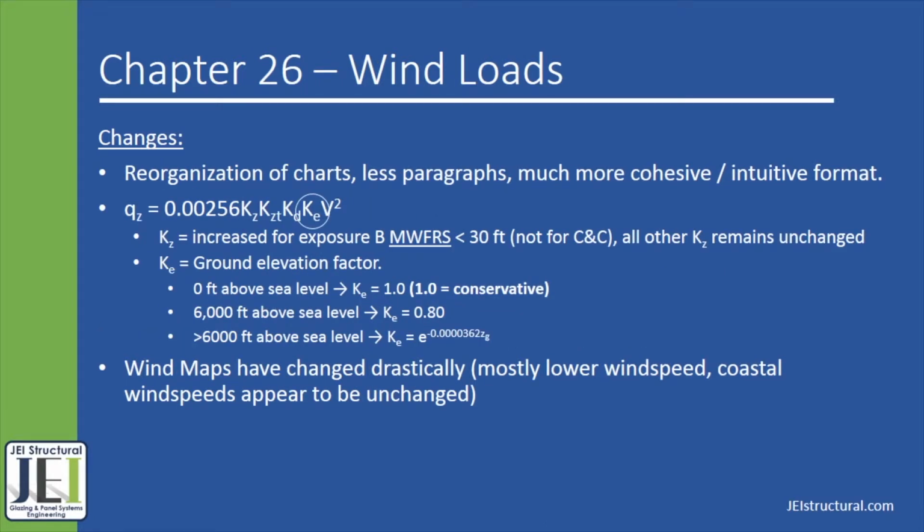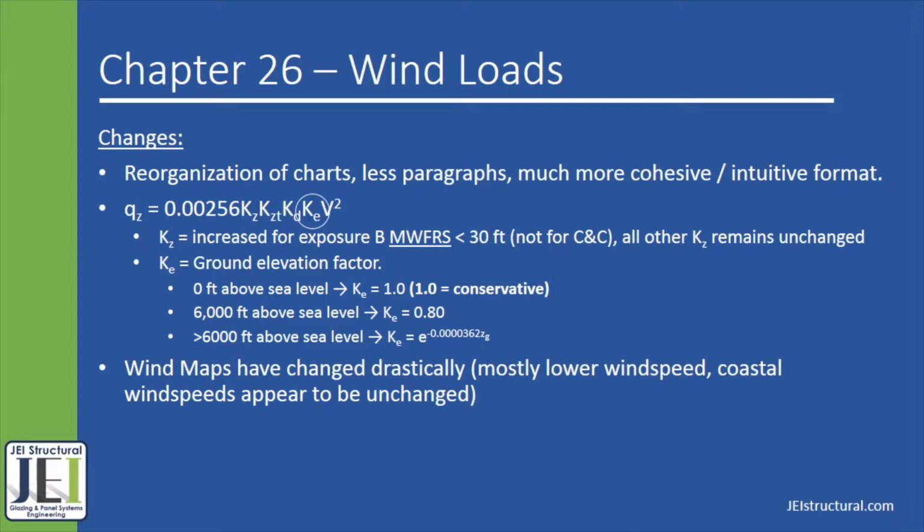The third chapter for this presentation is to cover Chapter 26, Wind Loads. Overall, the structure of this chapter has changed so that it is much easier to read and is generally more cohesive. Also, the velocity pressure equation now includes one new variable, K sub E, which is the ground elevation factor. This new factor allows you to reduce the pressure based on your altitude above sea level, or can be conservatively assumed to be 1.0.